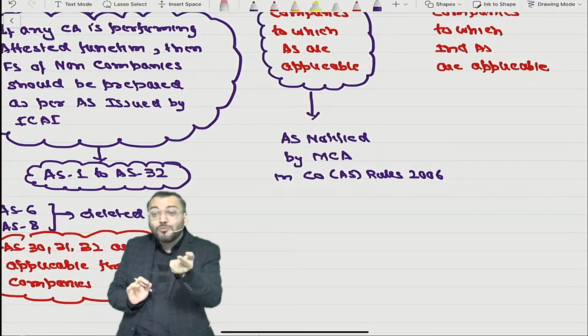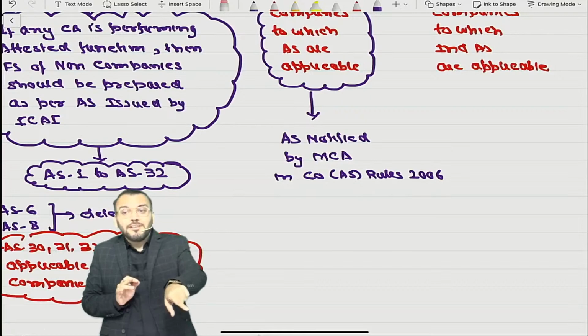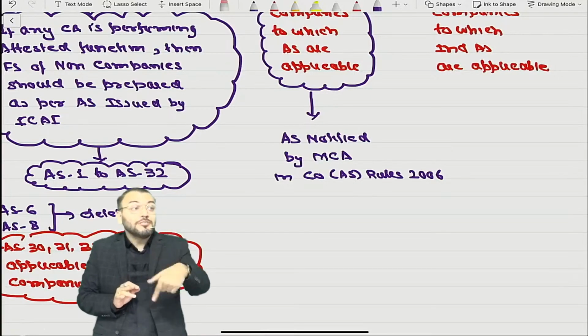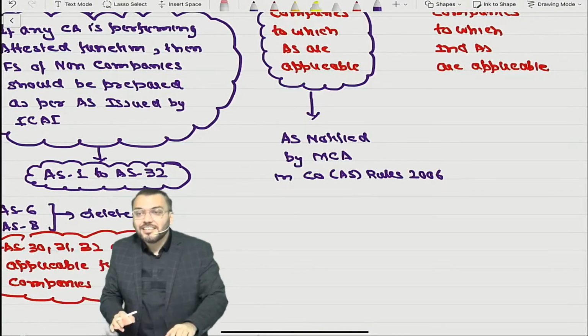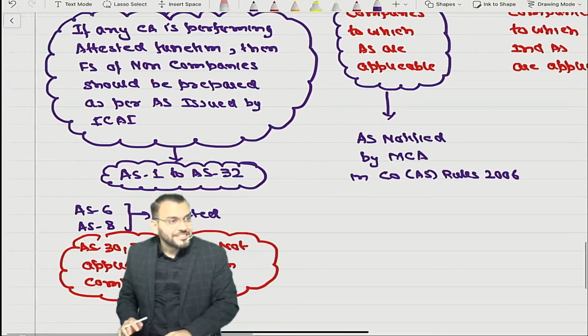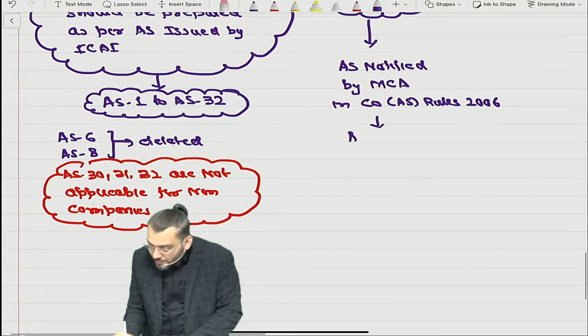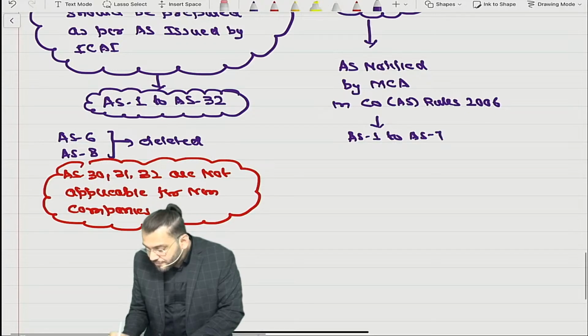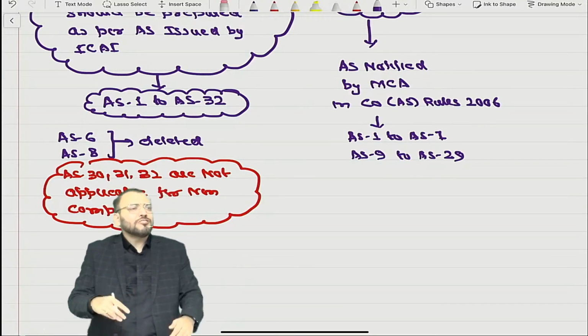So for companies to which AS is applicable, it is the AS which has been notified by MCA in the Companies (Accounting Standards) Rules, 2006. Now how many AS have been notified? AS1 to AS7 and AS9 to AS29. Why was AS8 not notified?